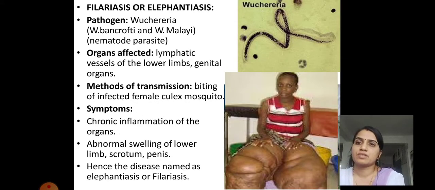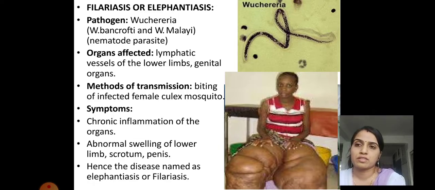Next is filariasis, also called elephantiasis. The pathogen causing this disease is Wuchereria. There are two species of Wuchereria causing this disease: one is Wuchereria bancrofti and one is Brugia malayi.